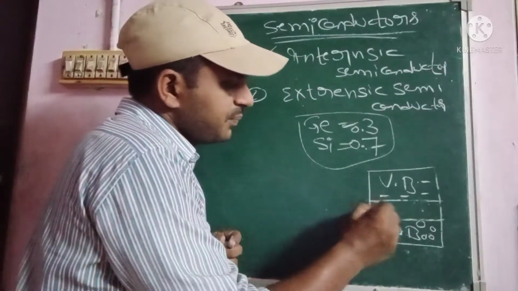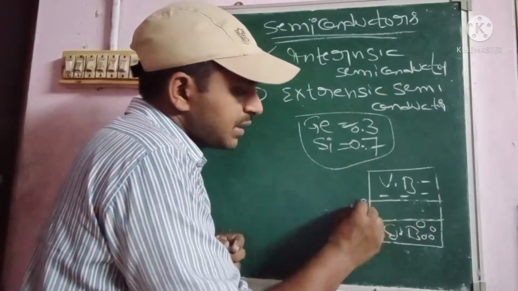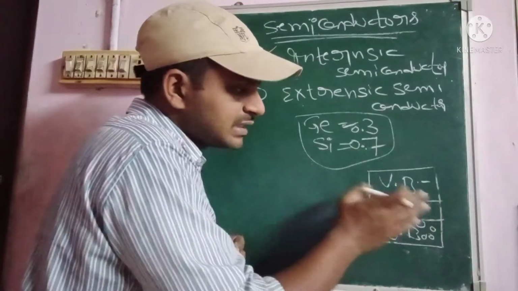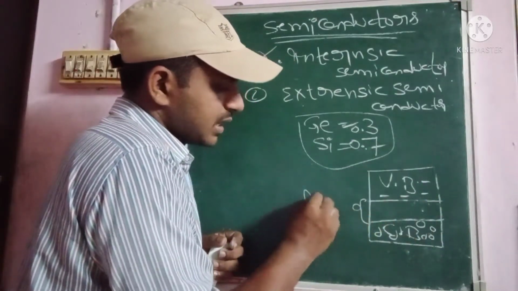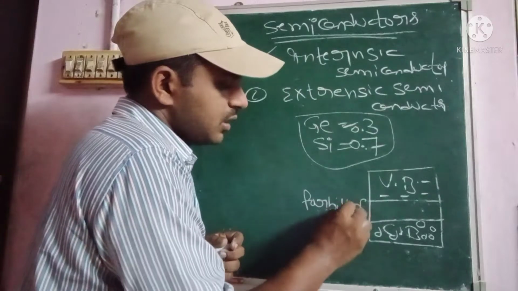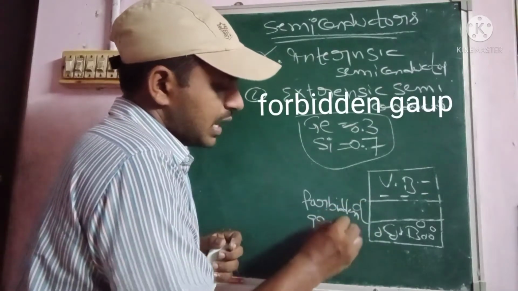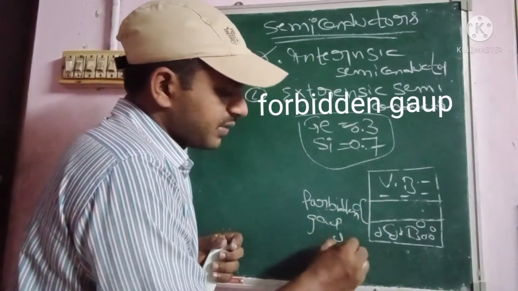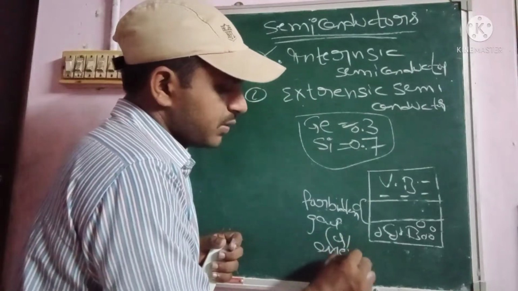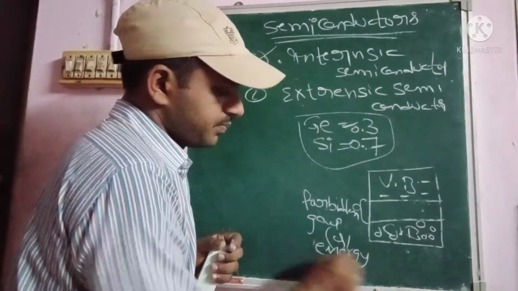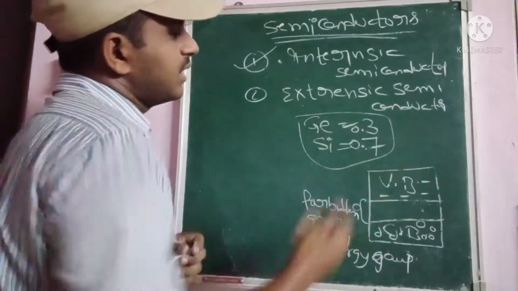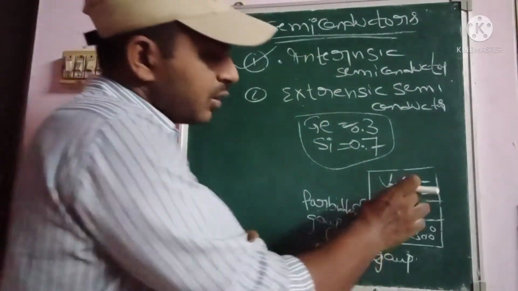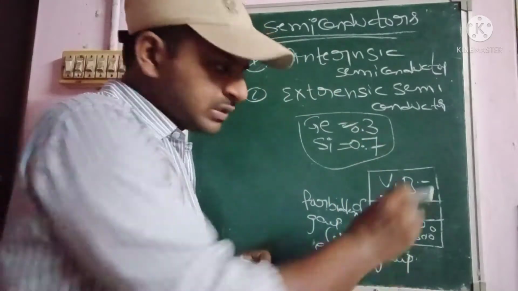So we have to represent it like this, the representation of the semiconductor material diagram. In between the two bands there is a gap which separates them. That is called the forbidden gap, or also called the energy gap. Simply you can call it an energy gap. Coming to the intrinsic semiconductor, the gap is very small.